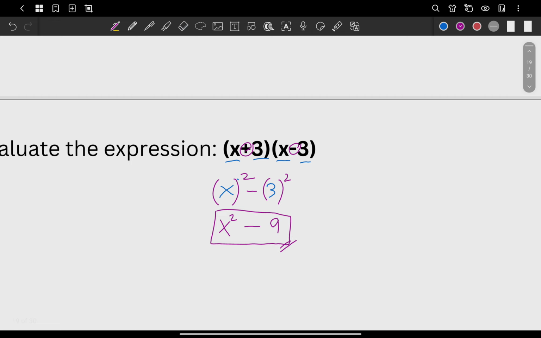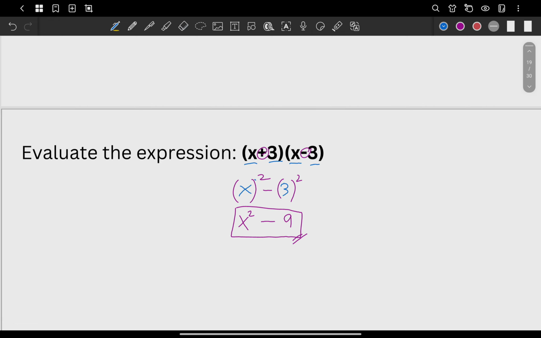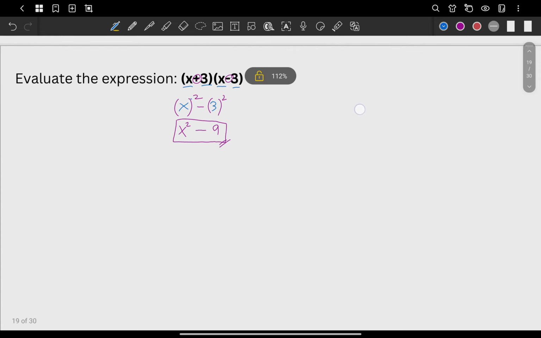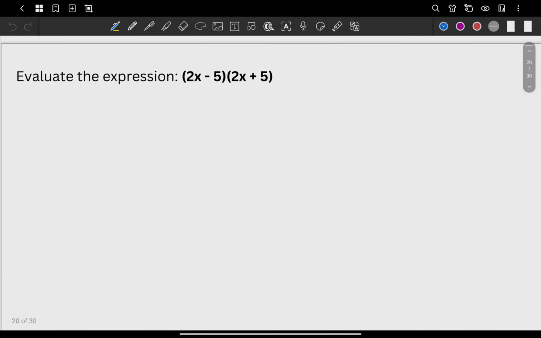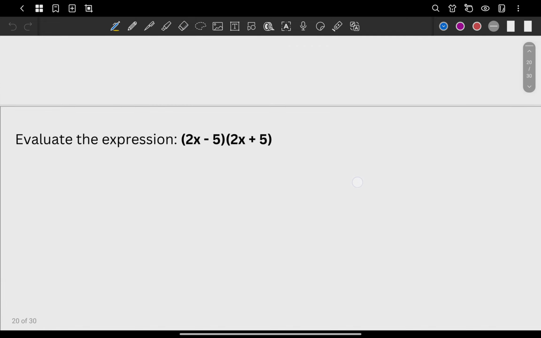As simple as that. Maybe this one is still lacking an example. Why don't we try the next one. Let's say we have here 2x minus 5 times 2x plus 5. So again, as you can see, this one is a special identity. There are values just being repeated and the signs are just opposite. So I'll put here 2x and then 5.